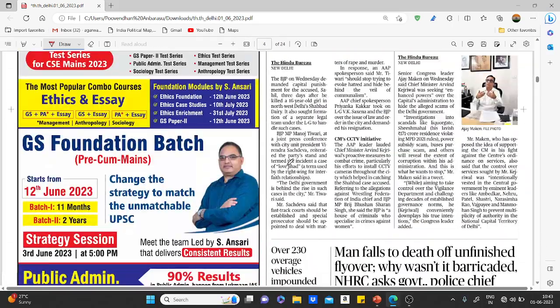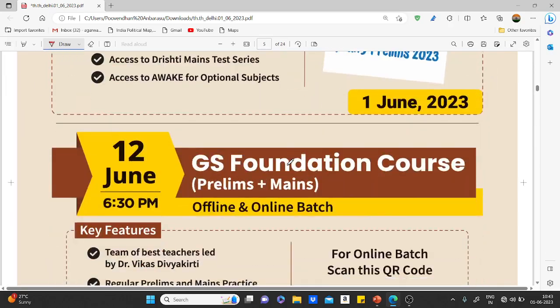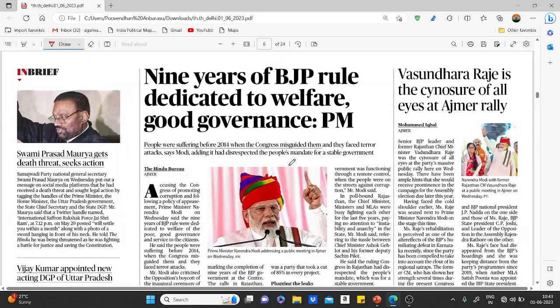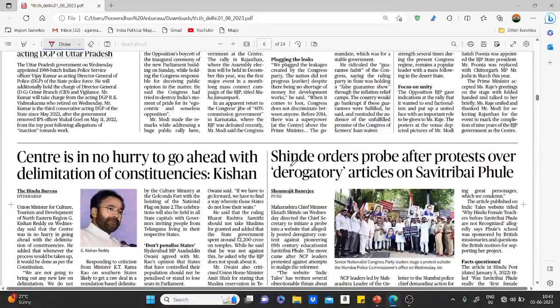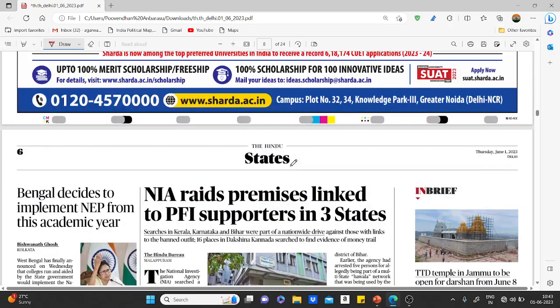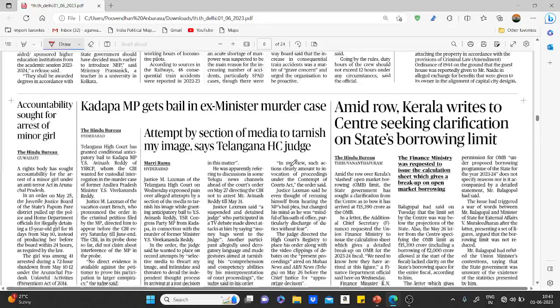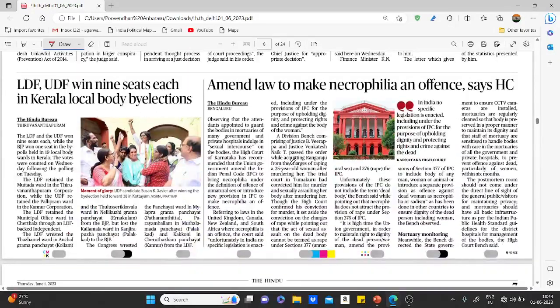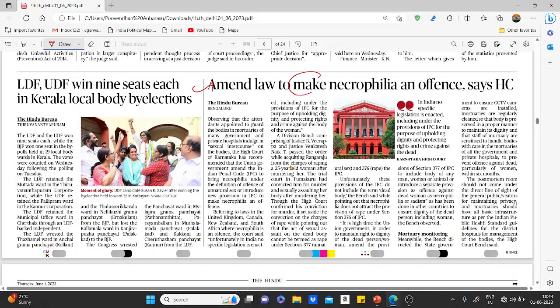So apart from that, we do have a little bit of information in other pages as well. I just want to give you that information also. One keyword I found today which may help you to understand: amend the law to make necrophilia an offense, says High Court of Karnataka.